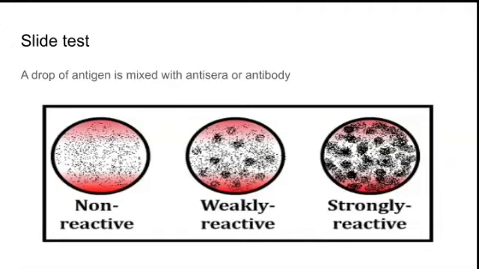The next one is the slide test. This same precipitation can be done on a slide. A drop of antigen is mixed with antisera, that is antibody, and it will show some precipitation on the slide. Here it is non-reactive if there is no precipitation. Here it is weakly reactive because there is a little bit of precipitation here and there, and strongly reactive here because of the strong precipitation reaction. So it can be done as a ring test or a slide test.